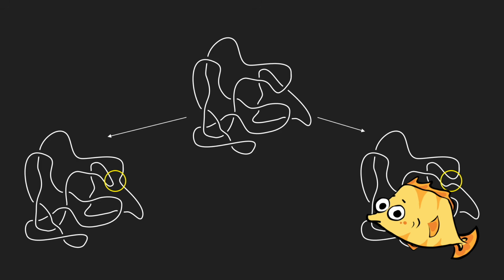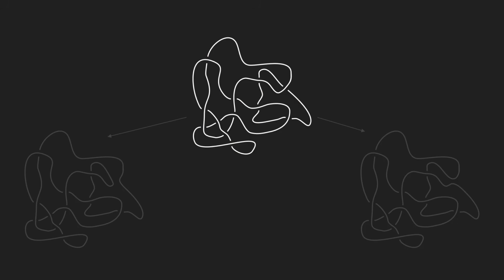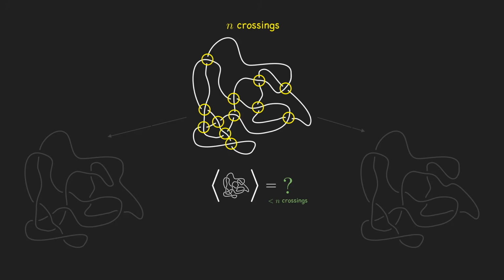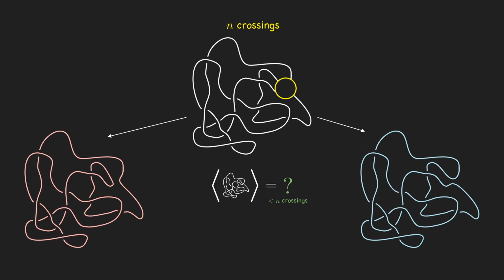Okay, let's take a step back here because that was a lot to digest. We have a link diagram, which we want to recursively define an invariant for. To do so, we need to create simpler versions of the diagram. And since all we care about is the pattern of crossings, a simpler diagram would be one with fewer crossings. So, we focus in on one of the crossings and get rid of it. There are two sensible ways to do that, resulting in these two diagrams, which are considered simpler versions of the original. Now here's where the recursive part comes in.